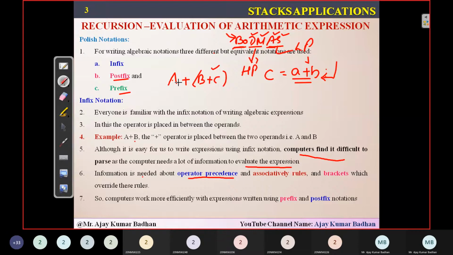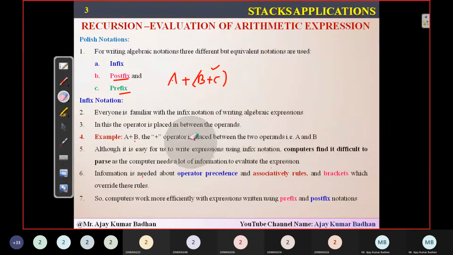For example, if a plus b plus c is there, let me write it so that you don't get confused here. The same expression, if I give you like this, a plus b plus c, and I ask you to solve this problem, what will you do? Some students might solve it first by taking the value in A and adding it with B, and whatever output you get, say X, you will add with C, and finally you will get the output as some Y, isn't it?